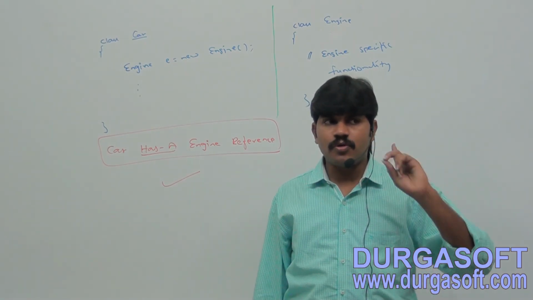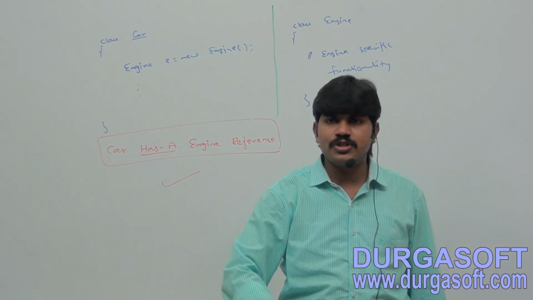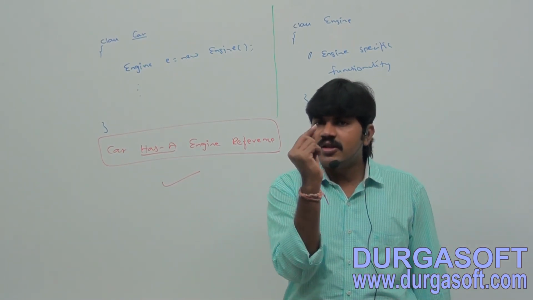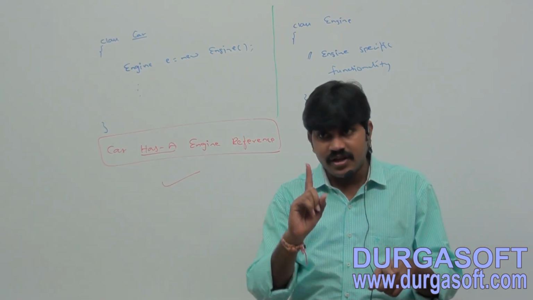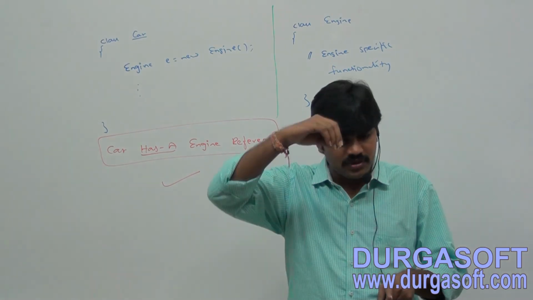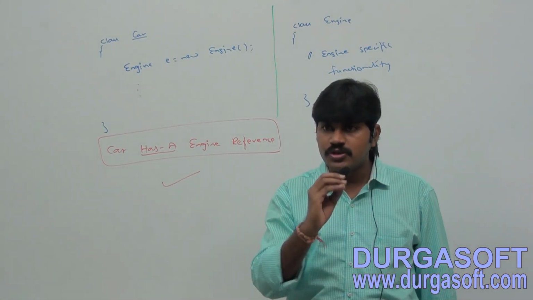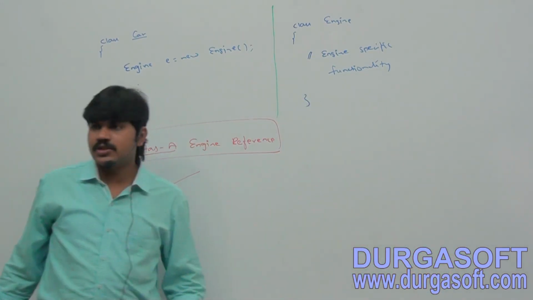So, very important: both are has-a. Composition is a has-a relation, aggregation is a has-a relation. But there is a small, minor difference between composition and aggregation. It is very important for the interview room. One student missed the job just because of lack of this. What is the difference between composition and aggregation? Both are has-a, so what is that difference?